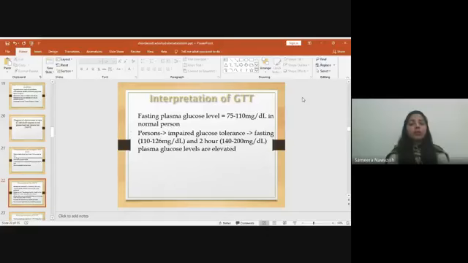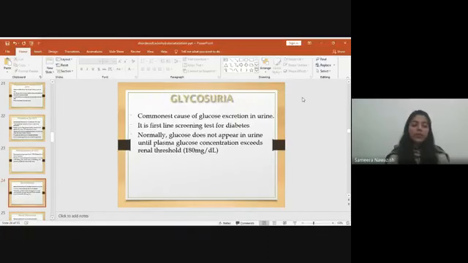So, interpretation of the GTT: a fasting plasma glucose level of 75 to 110 mg per deciliter is considered normal for a person, whereas a person having levels greater than 110 to 126 milligram per deciliter, and after 2 hours the levels also rise to 140 to 200 milligram per deciliter, is considered to have impaired glucose tolerance, or glucose intolerance.